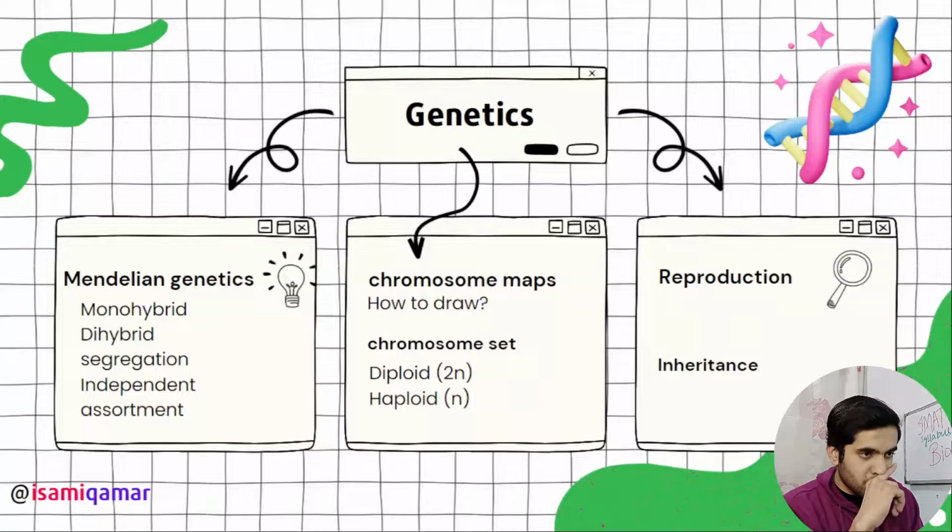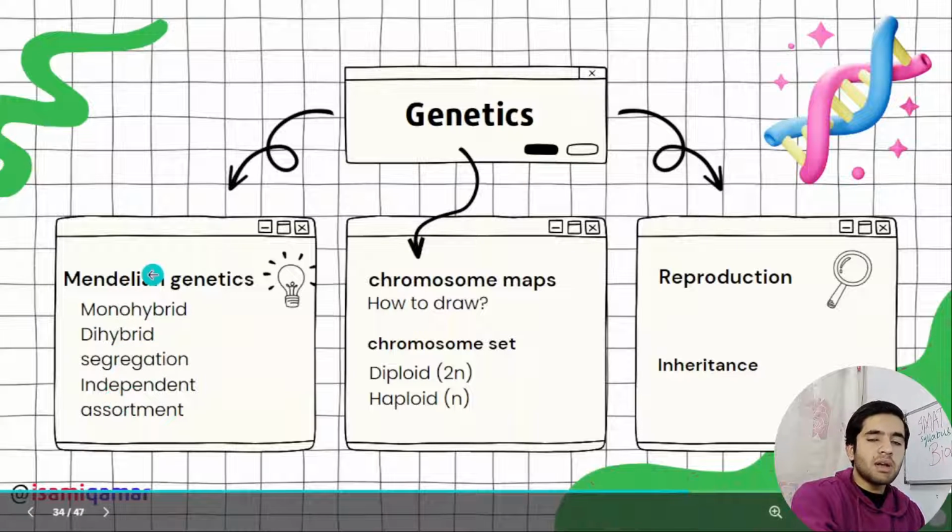Then we have got genetics. Main thing, Mendelian genetics. What is the monohybrid cross? Who was Mendel? How Mendel performed each and everything. When Mendel published papers, Pearson Biology has explained very informative way how monohybrid cross, dihybrid cross are made. That's a lengthy book, you should follow that. But monohybrid cross, dihybrid cross, what is law of segregation, law of independent assortment, you need to cover all this stuff in Mendelian genetics.